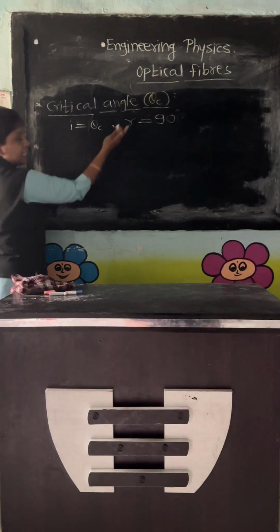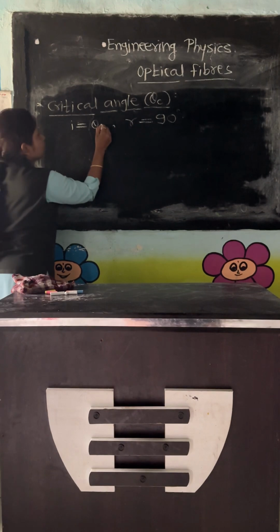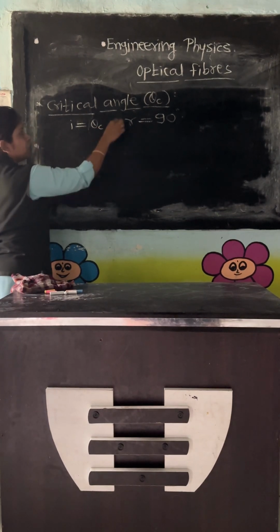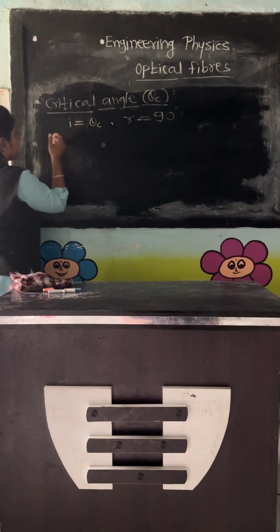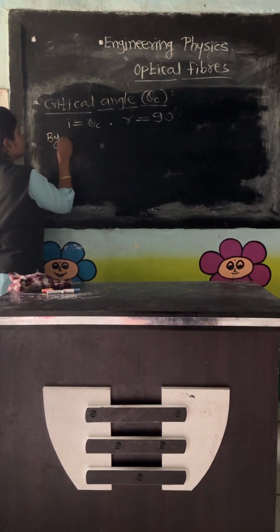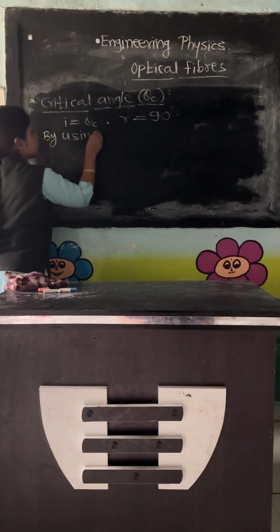So we can obtain the formula for critical angle by using Snell's law.